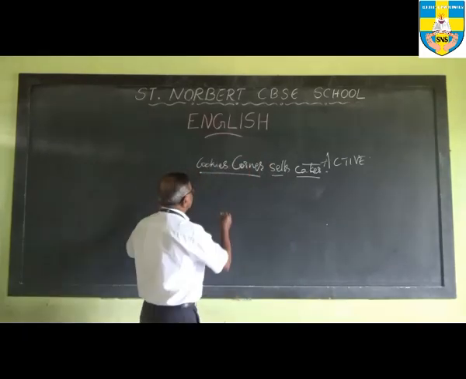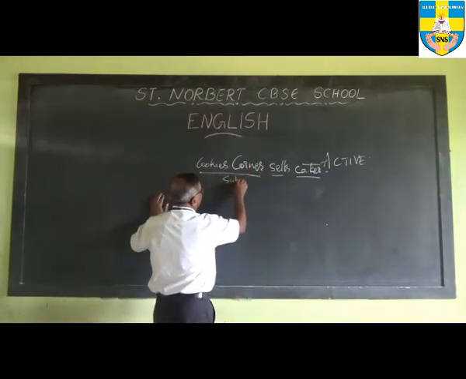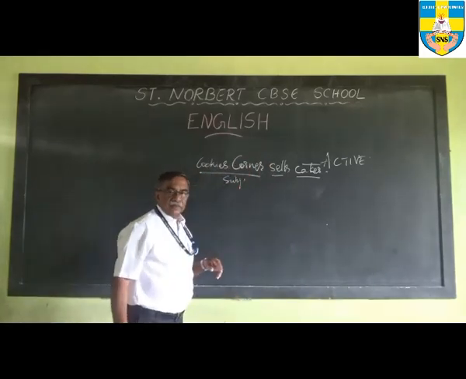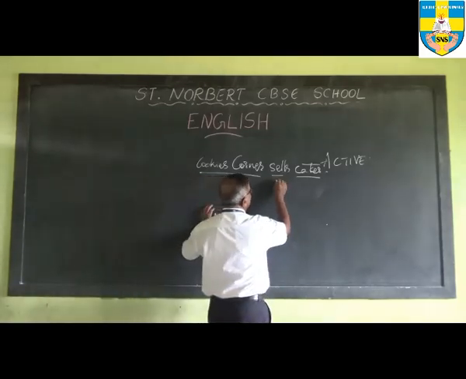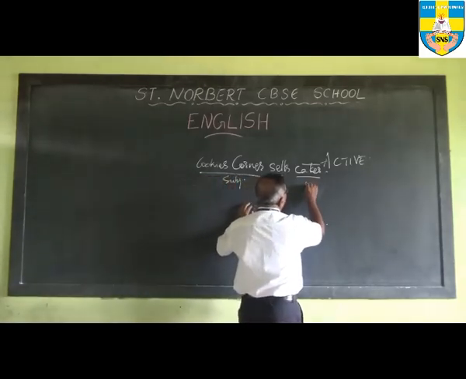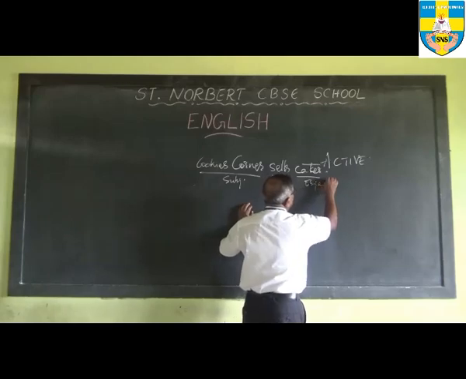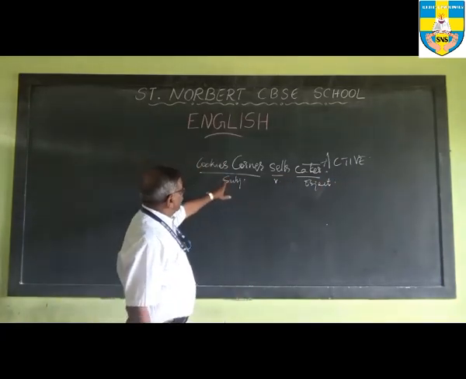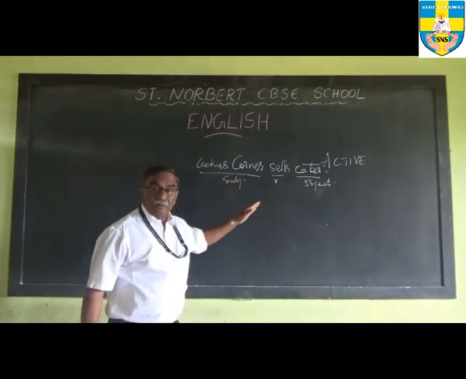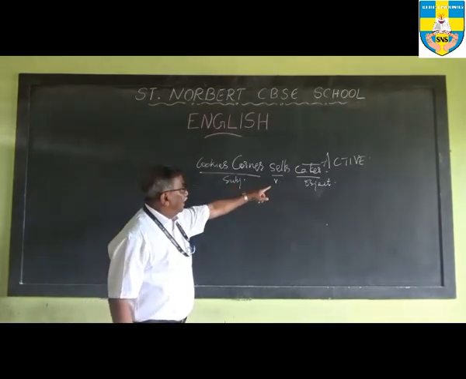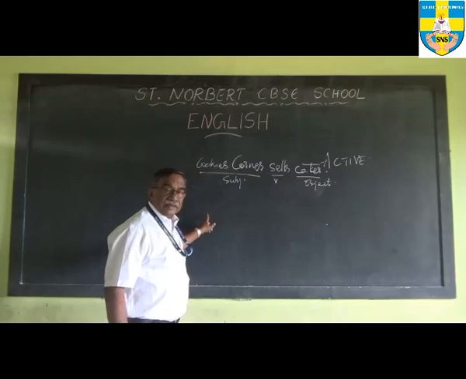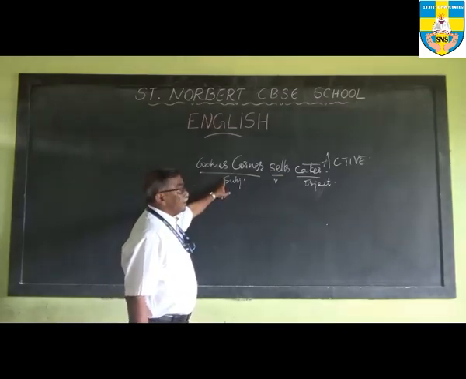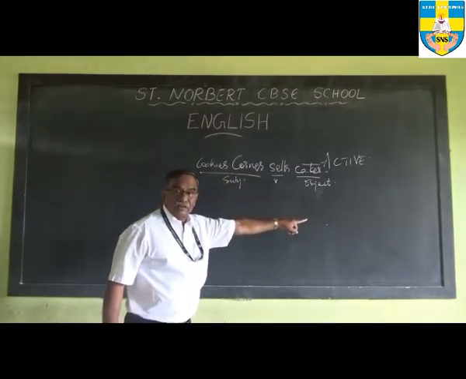Let's analyze this. Cookie's Corner is what we call the subject, isn't it? And sells is the verb, and cakes is the object of that. Okay. Now, when we are turning this into the passive, the object will become the subject, and the subject will become the agent.